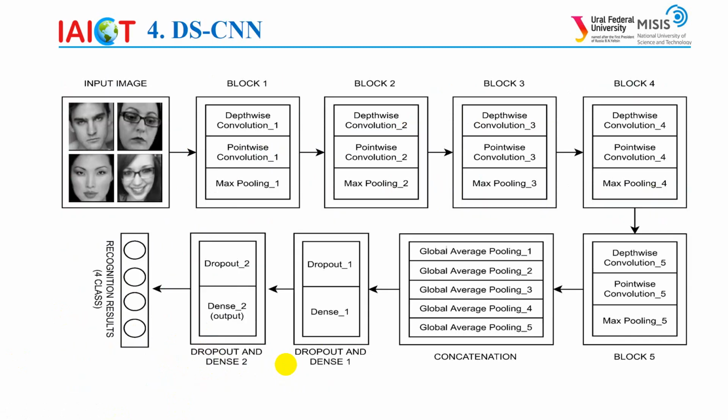Now we are going to talk about depth-wise separable convolutional neural network architecture. As inspired by the traditional convolutional neural network, we proposed a depth-wise separable convolutional neural network architecture which consists of 5 depth-wise convolution, point-wise convolution, max pooling, and global average pooling. And it is connected with two dropout and dense layers to recognize four types of human facial emotions, which are happy, neutral, sad, and surprised, which can be seen in the picture of this architecture.